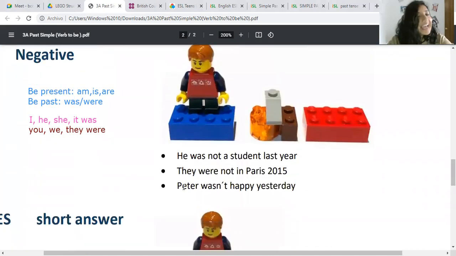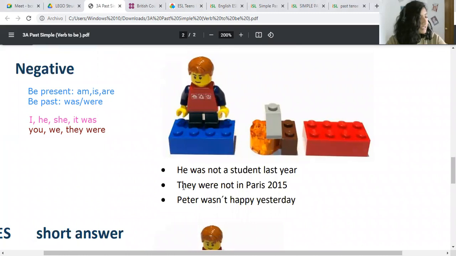Now, in the negative form, we are just going to add something very, very small. So we have the negative form in there. Yes. In negative form, we have he was not a student last year.